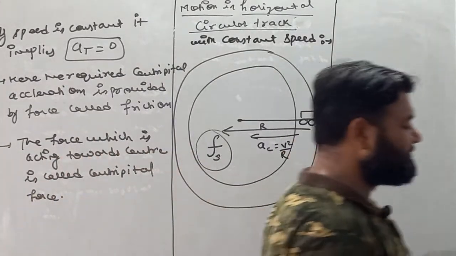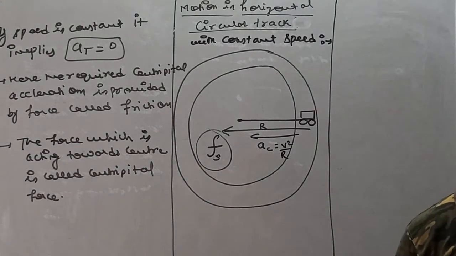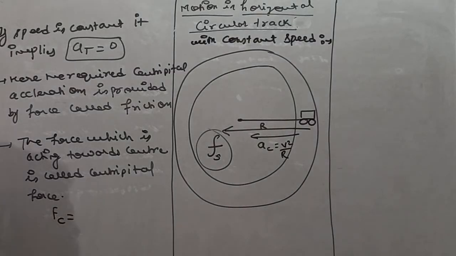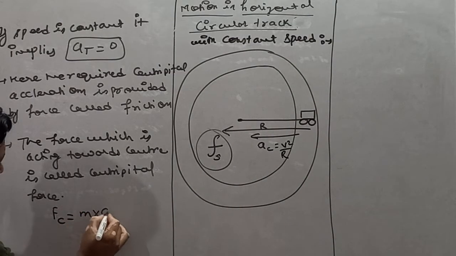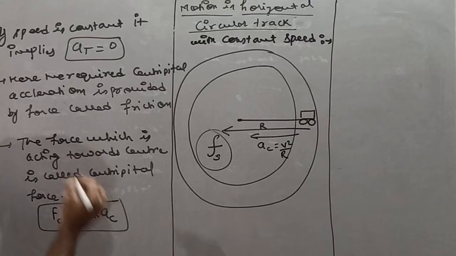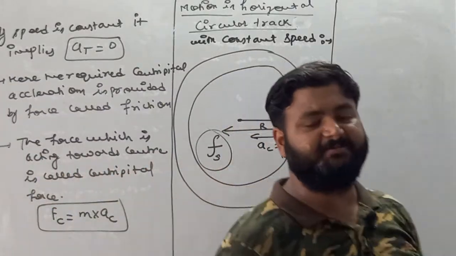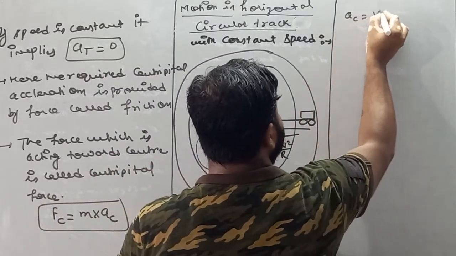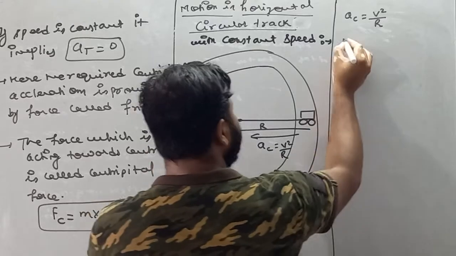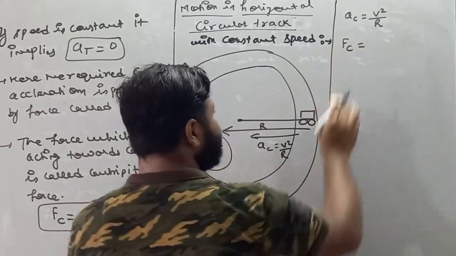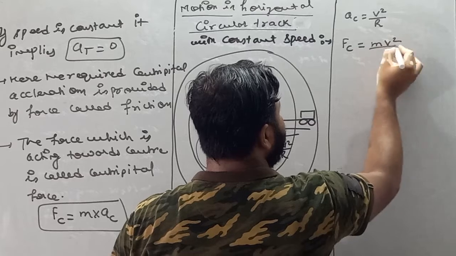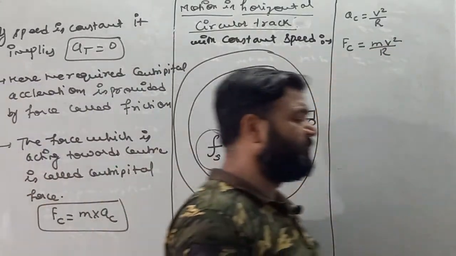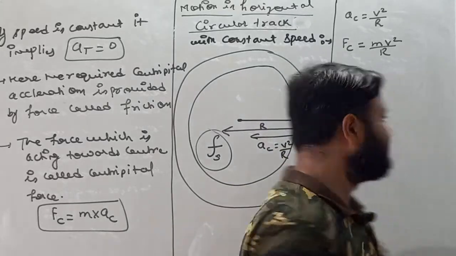So here the force of friction, my dear student, is the centripetal force. If I am talking about centripetal force, it is represented by Fc, and it is m into ac. Here ac means centripetal acceleration, Fc means centripetal force, and we know that the value of centripetal acceleration is nothing but v square by r. So we can say Fc, that is centripetal force, is equal to mv square by r. Now see, my dear student, here the centripetal force is the force of friction, whose nature is static.